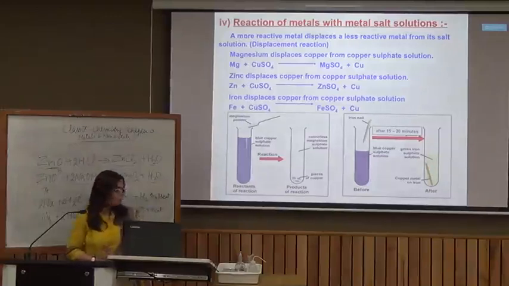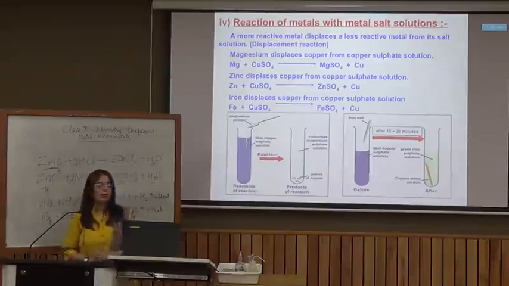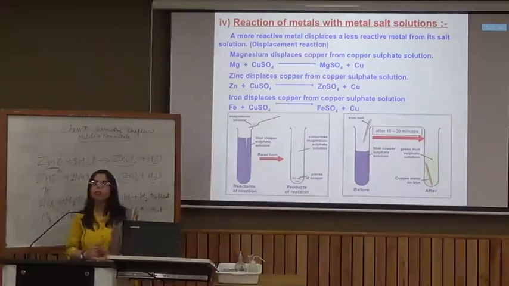For example, if zinc metal is treated with copper sulfate solution, it will produce zinc sulfate and copper metal. Such reactions are known as displacement reactions. So if a more reactive metal is treated with the salt solution of a less reactive metal, it will displace that less reactive metal from its salt solution and it gets separated.